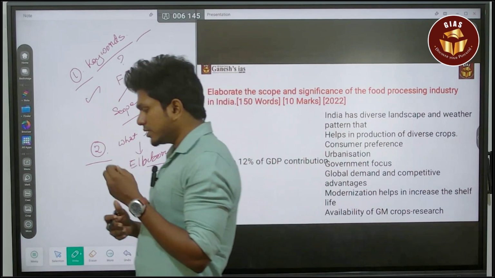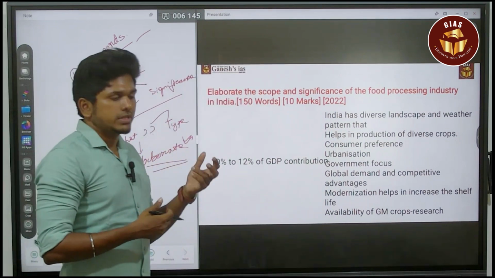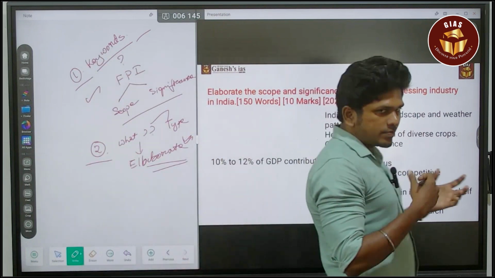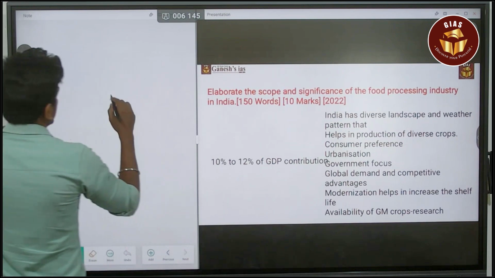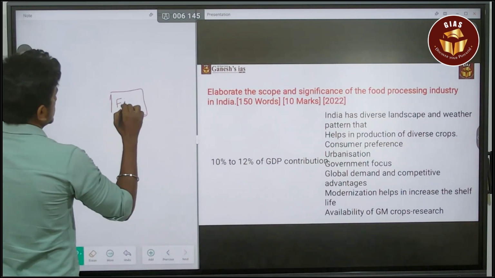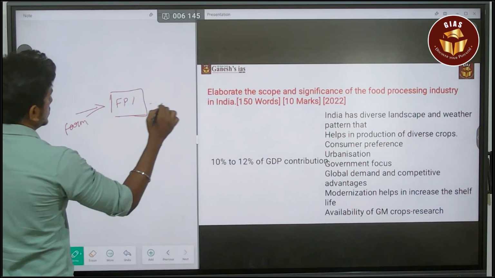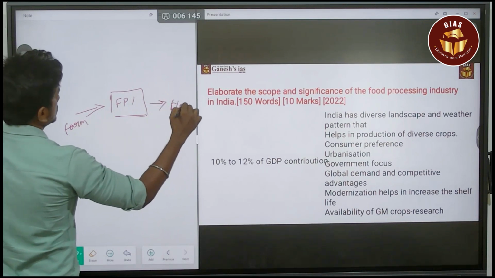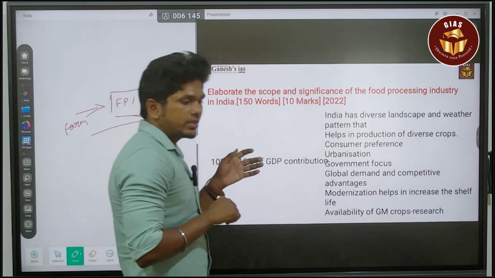When it comes to the food processing industry, why did we create it? First of all, it is the connection from the farm to the home. This is how the food processing industry is going to connect.